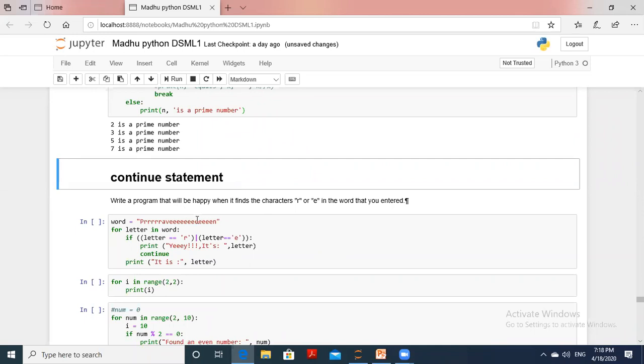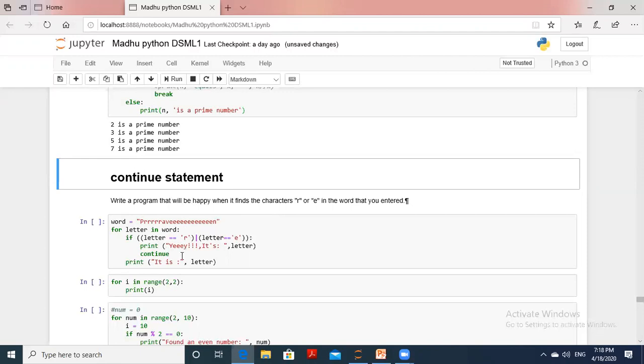We certainly have to use the continue statement also in programming. So for that, write a program that finds the character R or E in the word that you entered. When you find R or E, the program will continue. Otherwise, what happens? It will print the other character. So now we have taken that program. We define the variable word equal to a string here, P R R R A V E N. When R or E is encountered, it will continue. Otherwise, it will display that character.